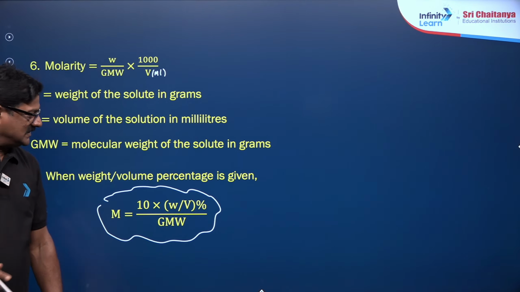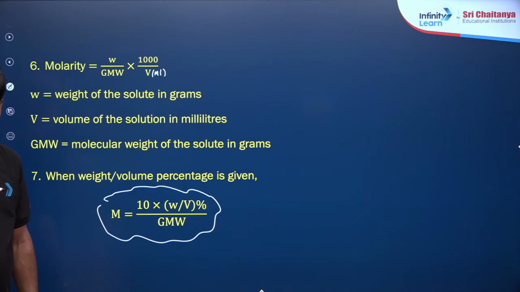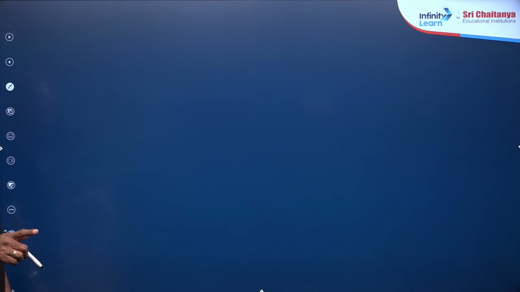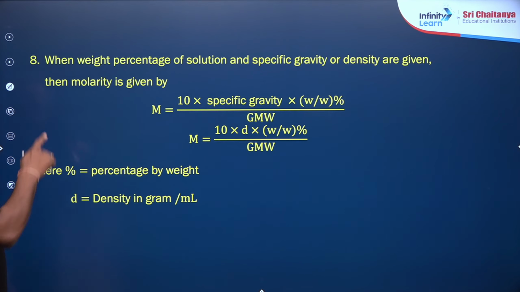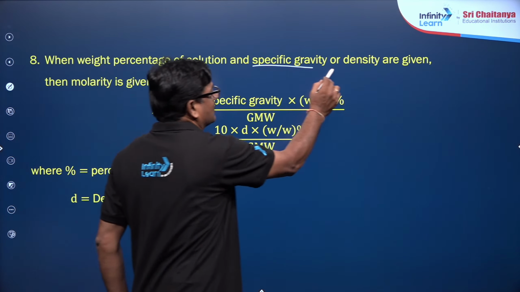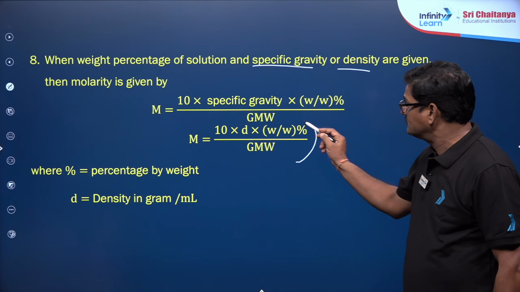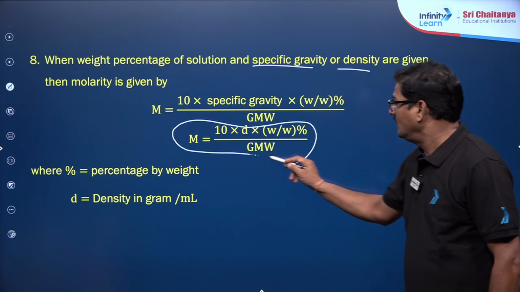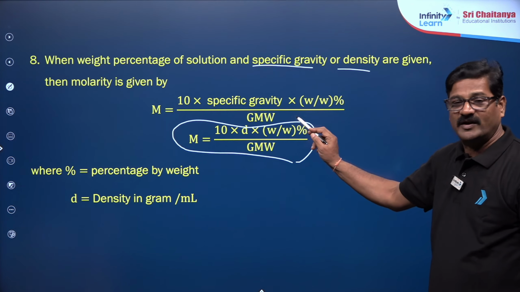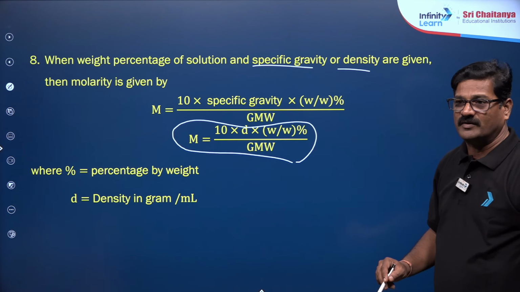So this is a very useful formula. If density is given, with weight by weight percentage, that is, when the weight percentage of the solution and specific gravity, also called density, are given, you can use this directly: 10 into density into weight by weight percentage upon gram molecular weight.